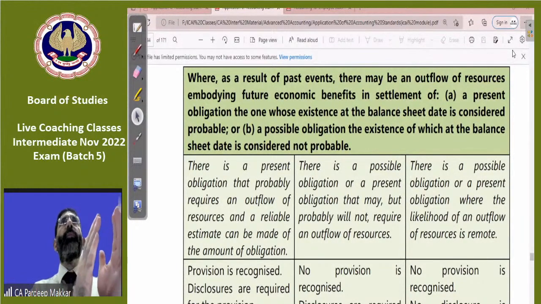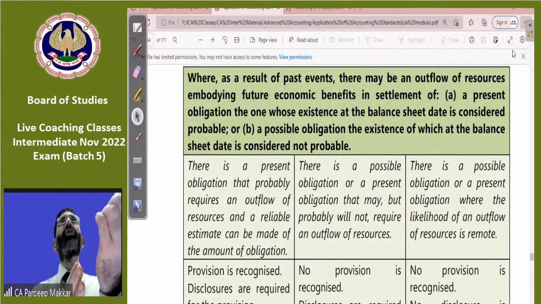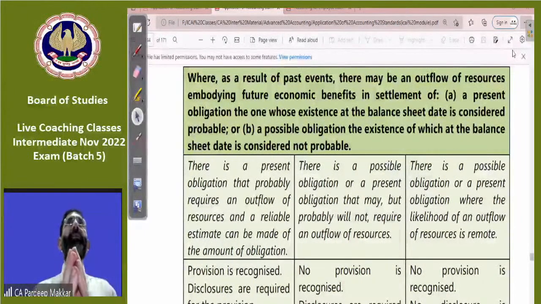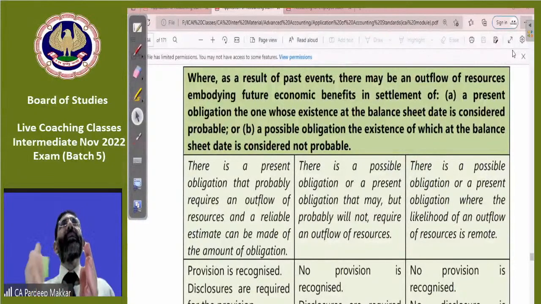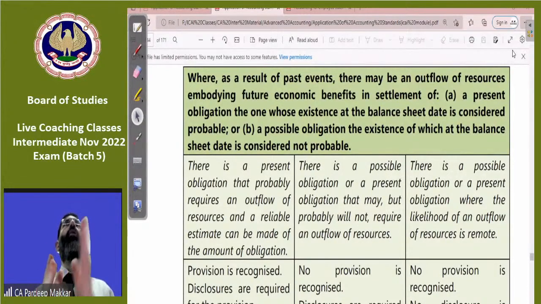Where as a result of past events, means a past event has already happened. Outflow means any payment to be made by way of money or money's worth for settling a present obligation. The one whose existence at the balance sheet date is considered probable may arise, or a possible obligation, the existence is considered not probable.